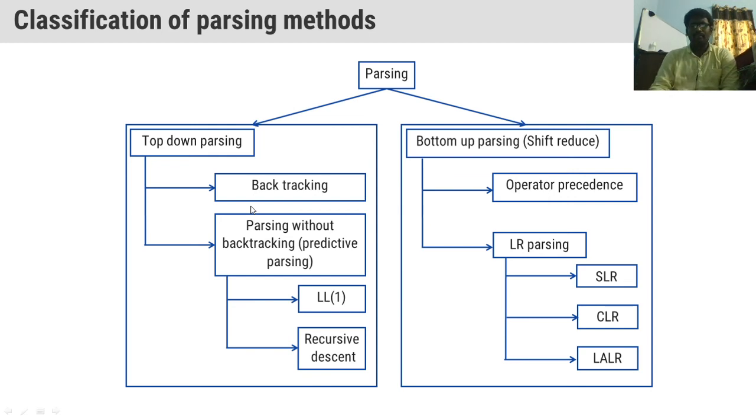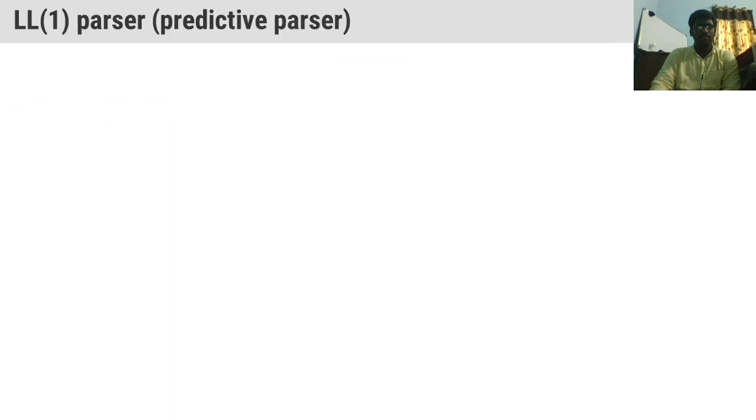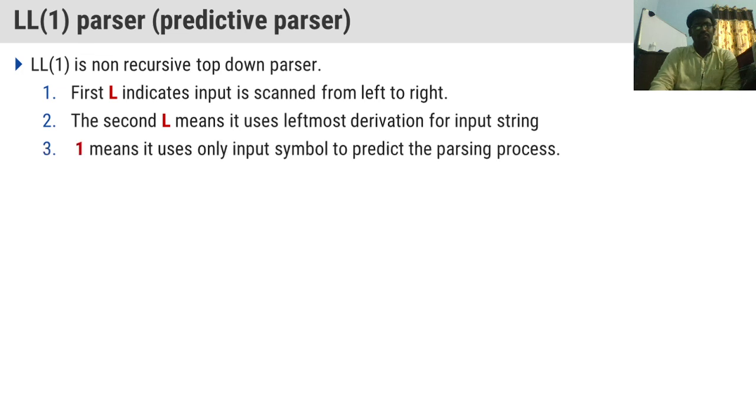So we have understood the meaning of LL(1). LL(1) means what? Here we have two L's. One L indicates scanning the input string from left to right. Another L indicates leftmost derivation.